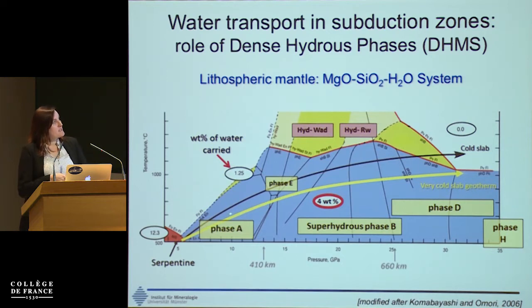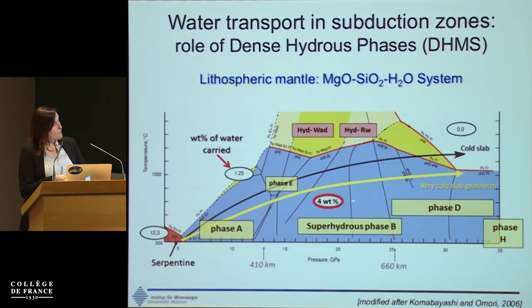But these phases will only be stable along cold or very cold subduction geotherms. And they will form after the breakdown of antigorite in cold subductions, and you have a series of phases that will allow for the transport of water quite deep into the lower mantle. These phases have only been identified so far in experimental studies, but I just show here the potential water storage of the different assemblages that you will subduct.